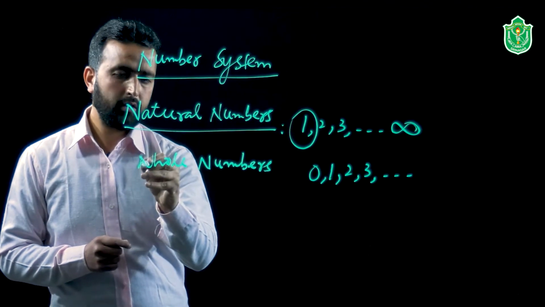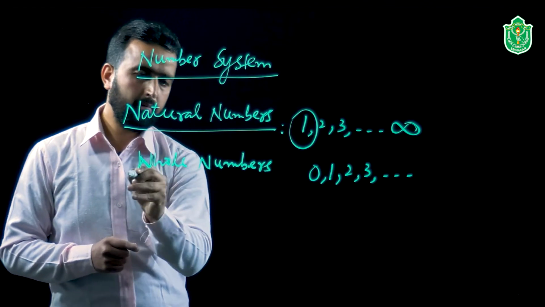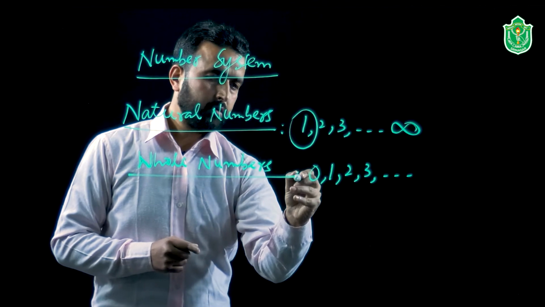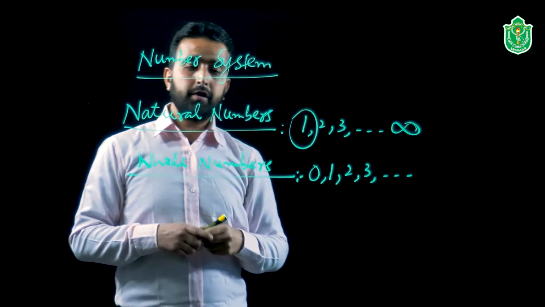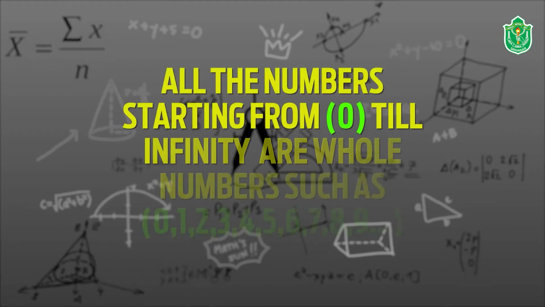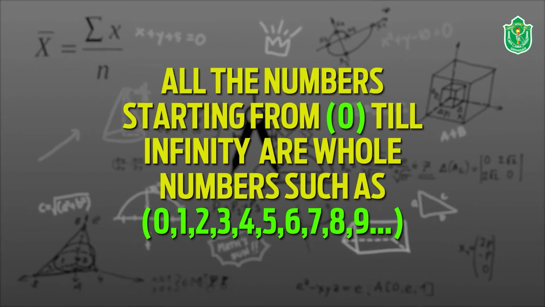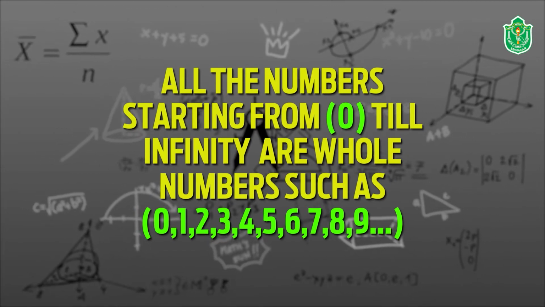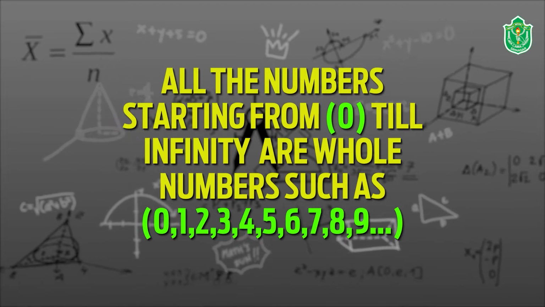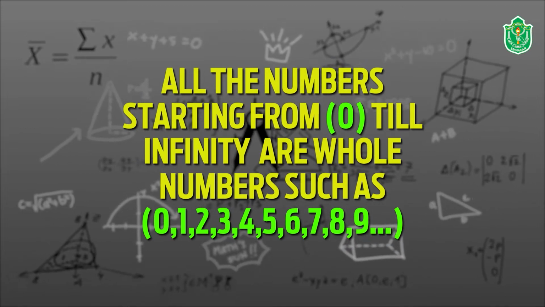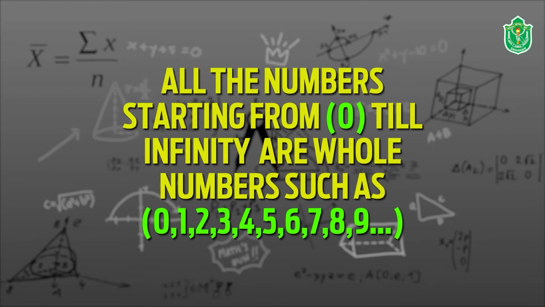So these are the whole numbers now. If we would like to explain the whole numbers in simpler terms, we can say these are the natural numbers along with 0.